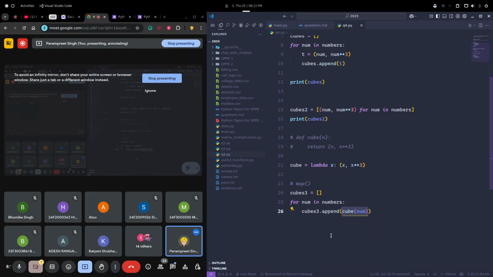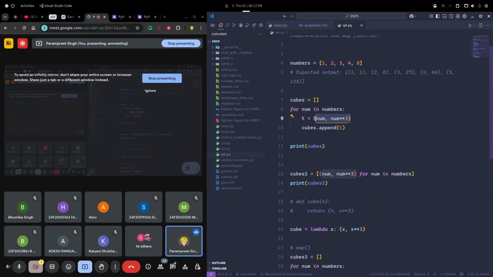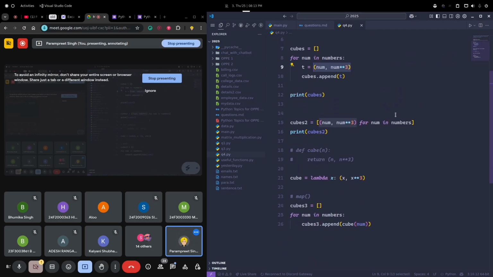I'll get the number and the cube of that number, similar to this, right? And we are simply appending it. Is it clear to everyone?